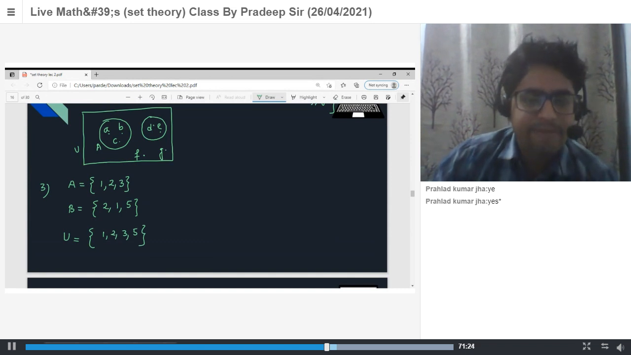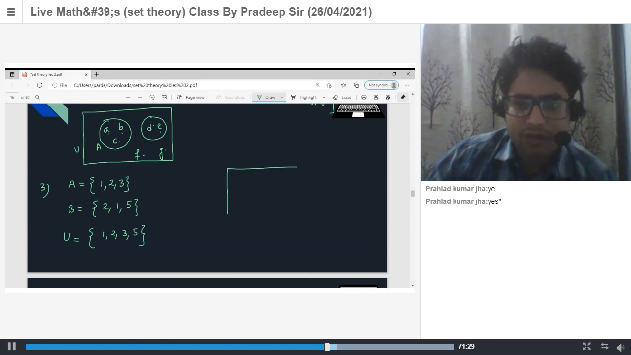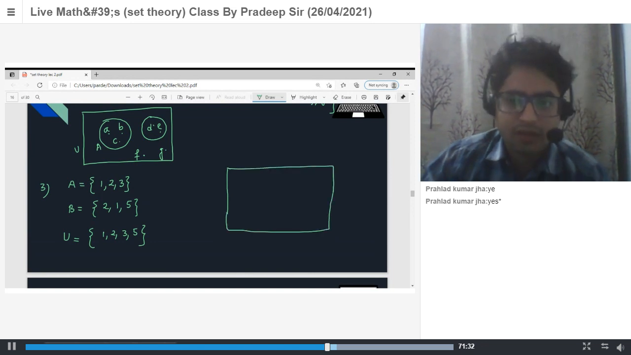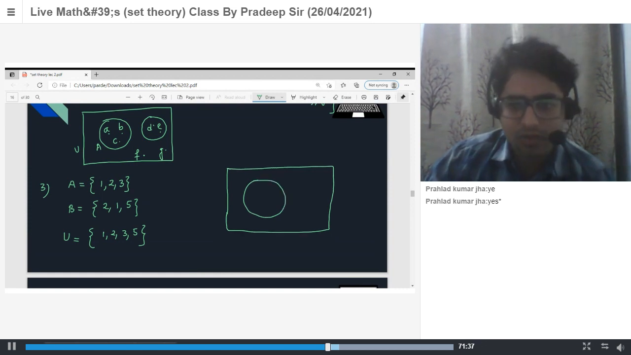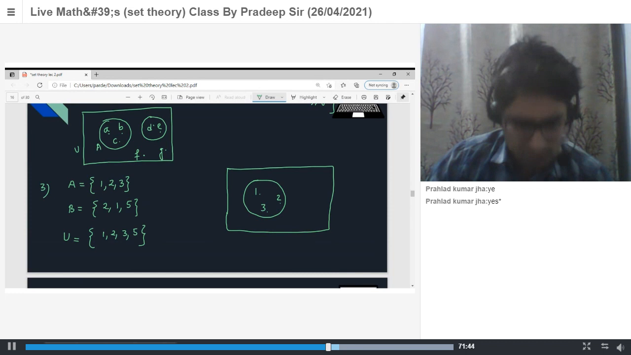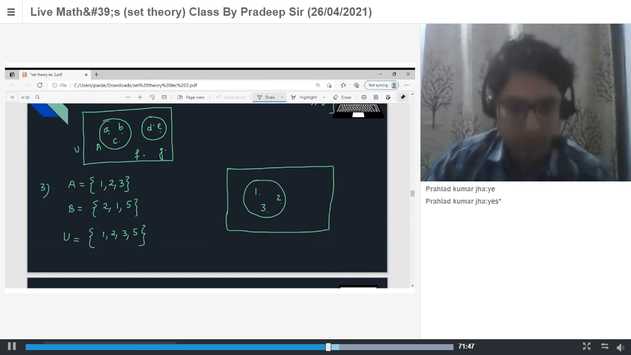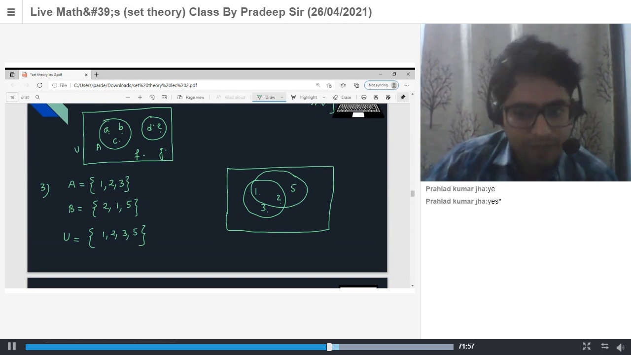Sir, we make a rectangle for the universal set. And then we make a circle, and in that we write 1, 2, 3. Okay, let's say this is 1, 2, 3. Sir, and then we make a circle intersecting it, cutting 1, 2, and then we write 5 inside that. We make another circle like that, and then the remaining element, it is done. Everything is covered. Okay, very good.